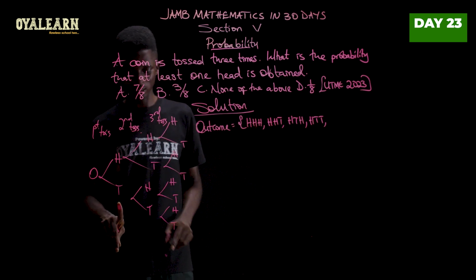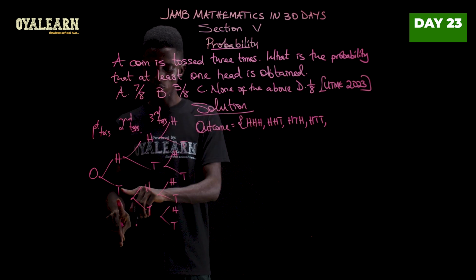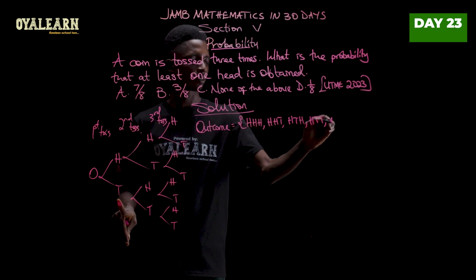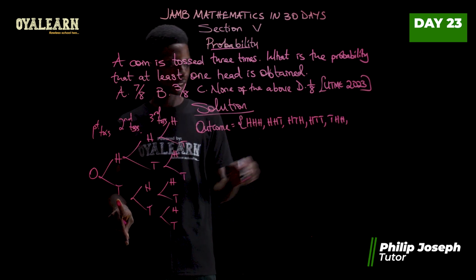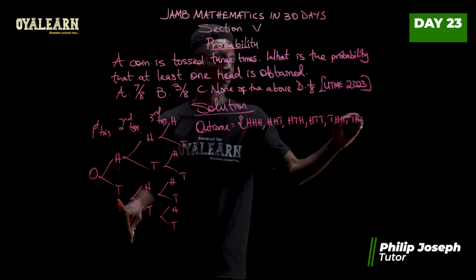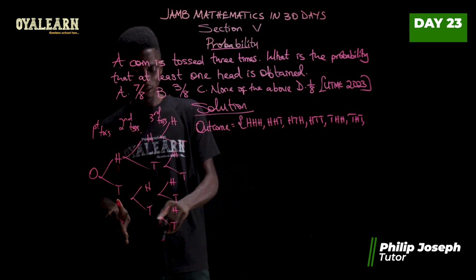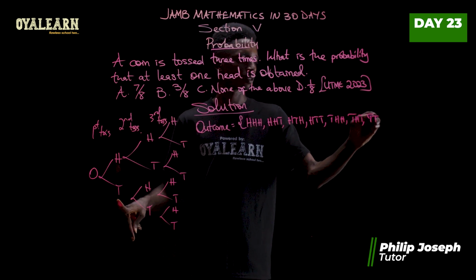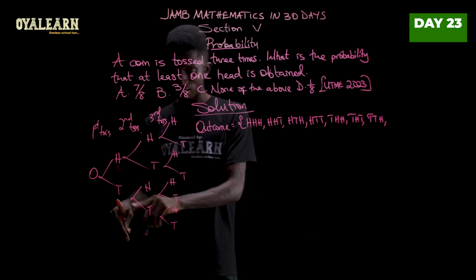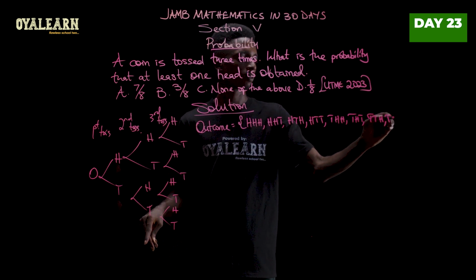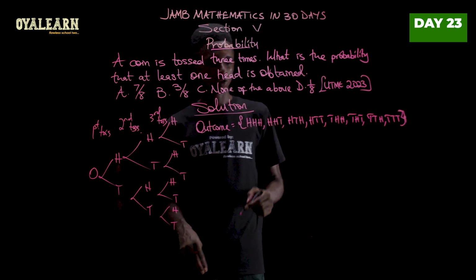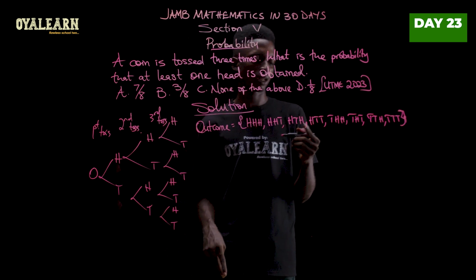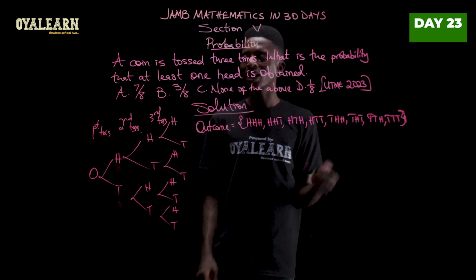Now we move to this, since we have completed this one now. So we go tail, head, head. Then tail, head, tail. Then tail, tail, head. And then tail, tail, tail. So all the outcomes are 1, 2, 3, 4, 5, 6, 7, 8 outcomes.